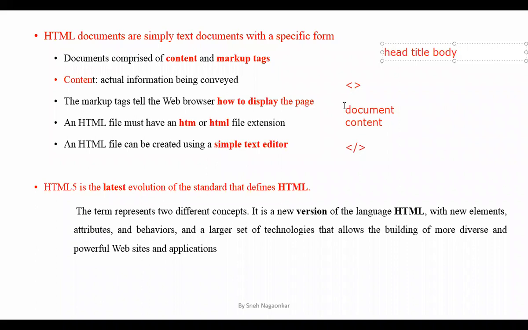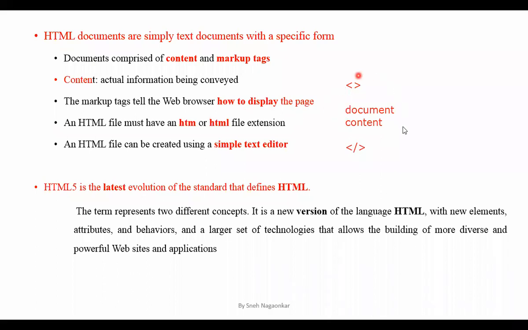So what does this document consist of? Our document will contain what? It may contain the content and some other tags. The document may have different content like text, images, and it will also have some different tags. Is it clear? Okay, now see here, the markup tag tells the web browser how to display the page.